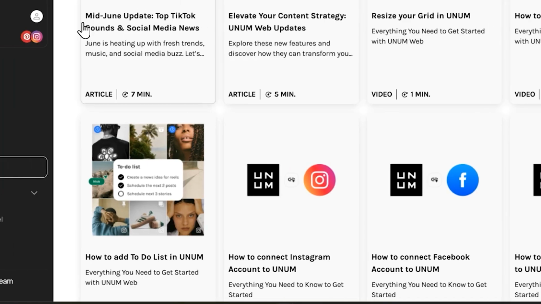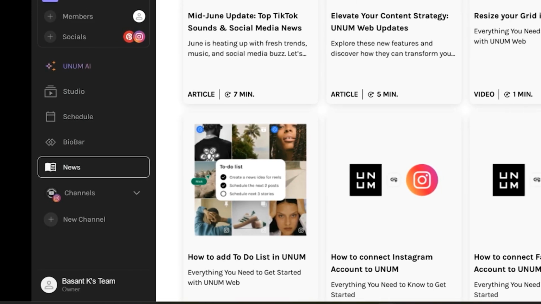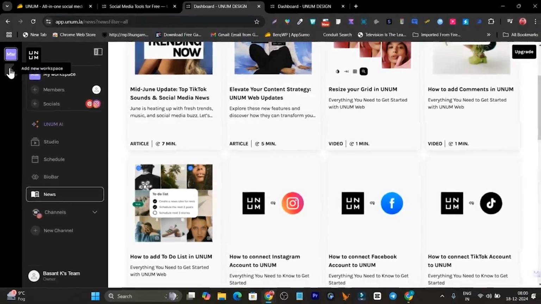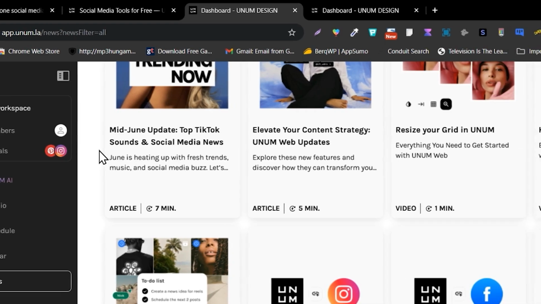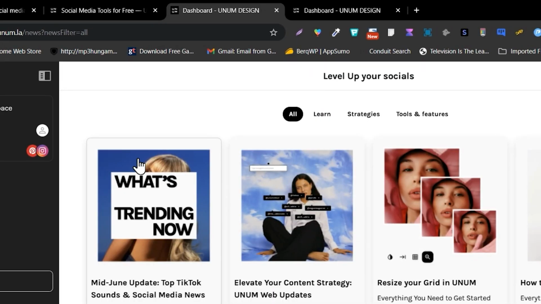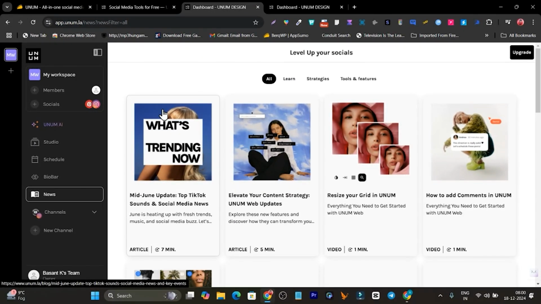Okay, then if I want to create a new workspace, I click here on the plus icon, and it will let me create a new workspace here. So this is going to help you diversify your work, no matter if it's personal or professional, whether you want to create it for your brand or for any other brand. You can create the workspaces and manage them under one dashboard here.